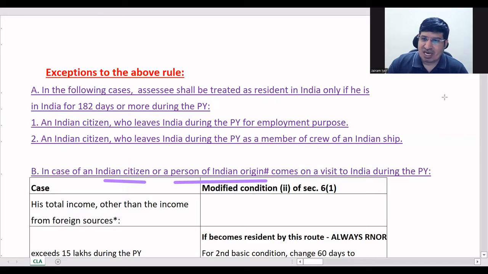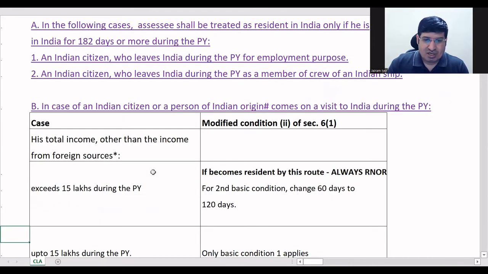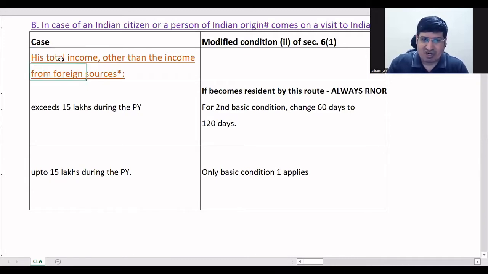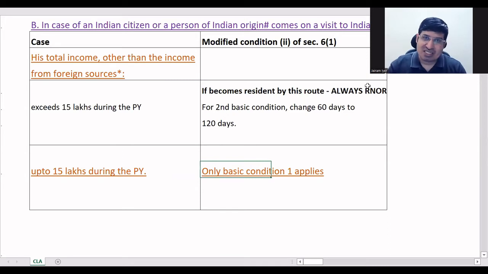Here it is the reverse. He's coming into India. He comes on a visit to India. In this case we have got two conditions. One, if his total income other than foreign sources, that is his Indian income basically, is up to 15 lakhs, then again your second condition will get cut, like we did last time.